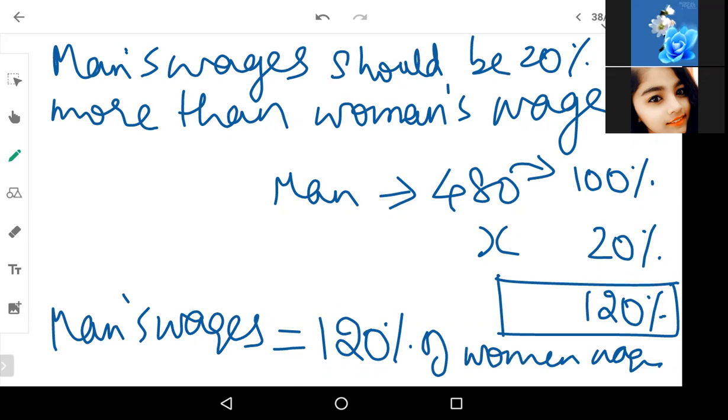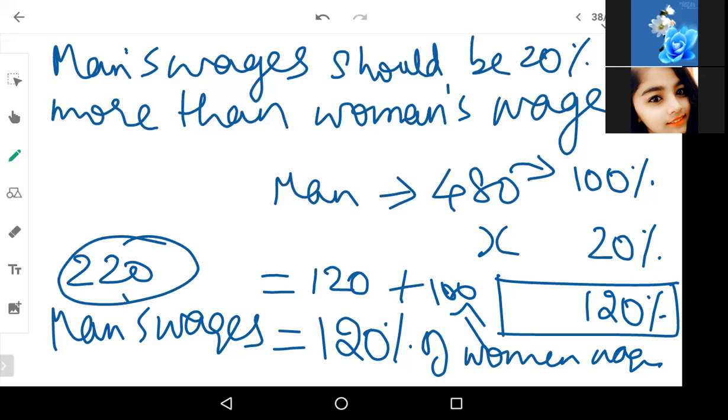Okay. Now let us take for example, if women's wages is 100 rupees. So 120% of 100, how much do you get? 100 into 120%, you get 120 rupees. So what is man's wages? 220 rupees. Did you understand this? Suppose women's wage is 100 rupees, now I have to add 120% of this 100, which is 120 rupees.